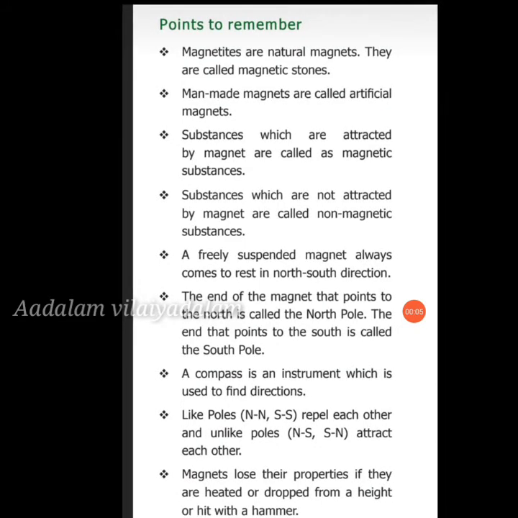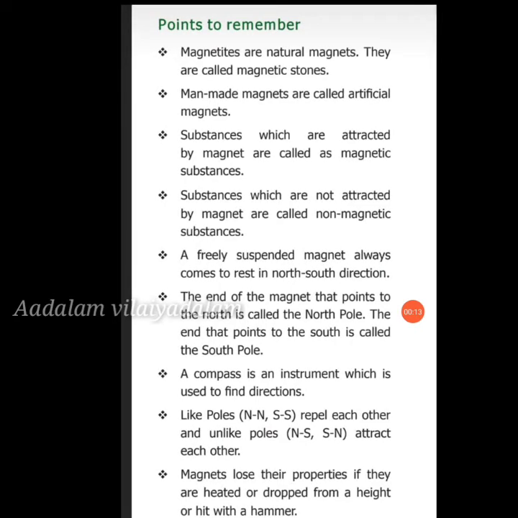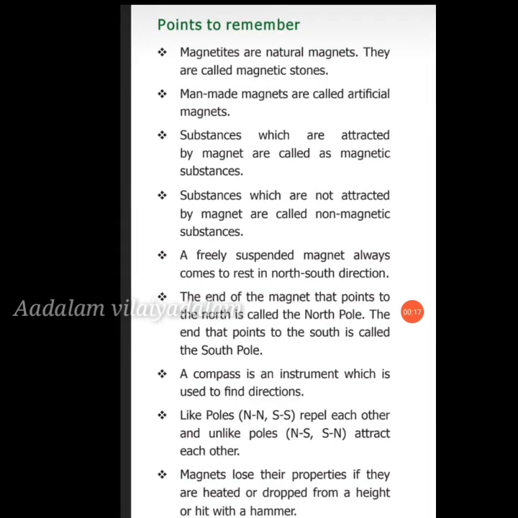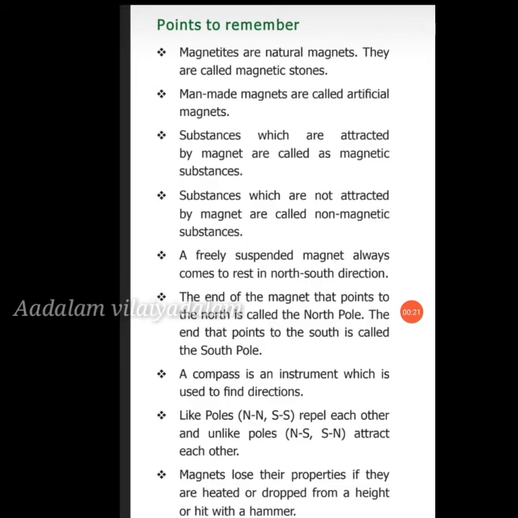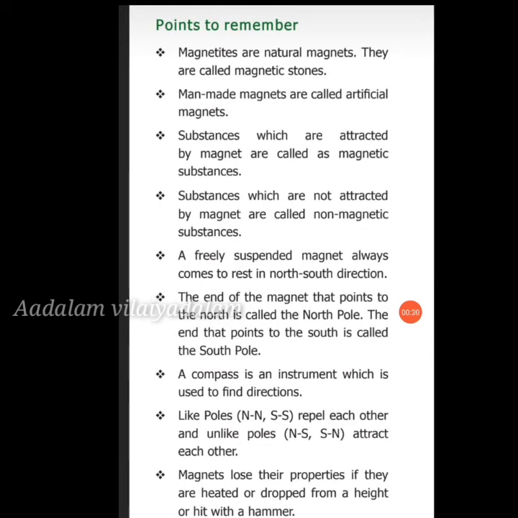Let us see a small recap. Magnetite is a natural magnet, called magnetic stone. Man-made magnets are called artificial magnets. Materials which are attracted by a magnet are called magnetic substances. Materials which are not attracted by a magnet are called non-magnetic substances.